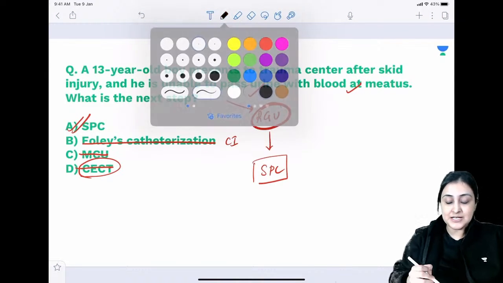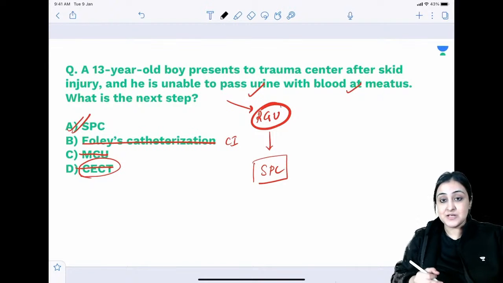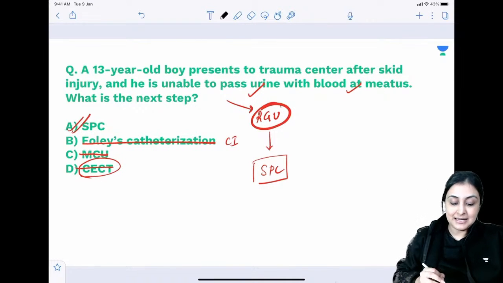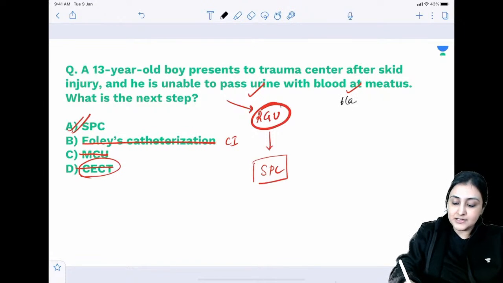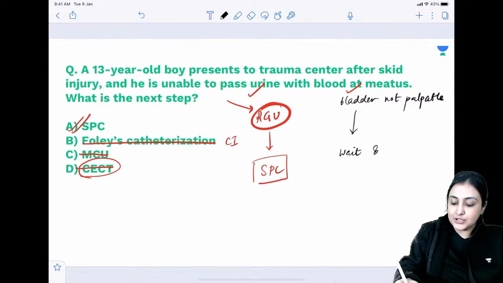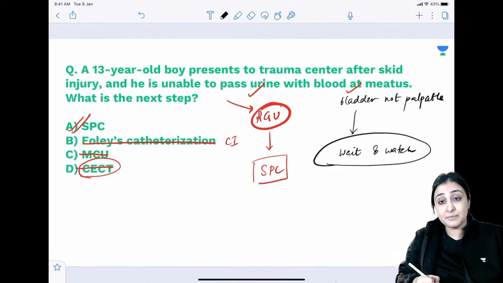Same question AIIMS has modified and asked so many times. अगर यहाँ पे RGU is not in the option, SPC ही है, and they give you that the bladder is not palpable. Can you perform an SPC? No, you cannot perform an SPC. So in this case, you want to wait, all right? People are marking wait and watch for everything because that is one repeat question.